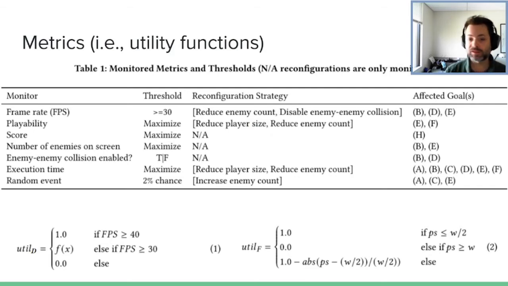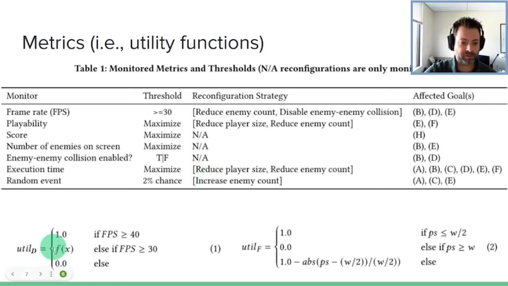Now, how do we calculate the values for these goals? In our case, we define utility functions, which are just mathematical formulas to specify how well each goal is doing. Now, these are domain dependent. This has to be defined by a human being typically, unless you have some sort of AI process calculating this out for you and understanding what's going on. For us, we're looking at non-invariant goals that look at frame rate, playability, is collision enabled, how long is the game going, that type of thing. So none of the invariants are in here.